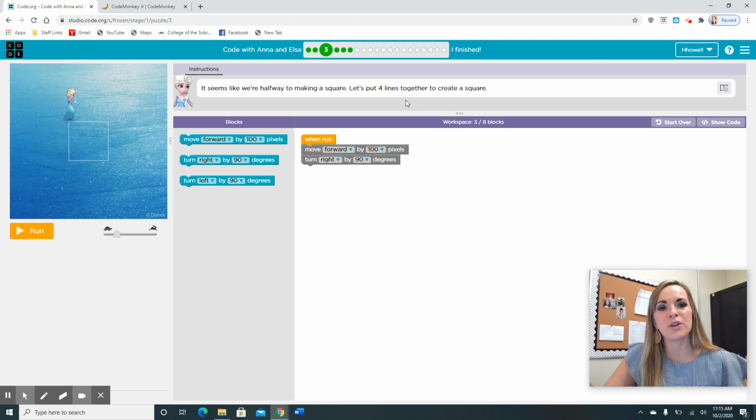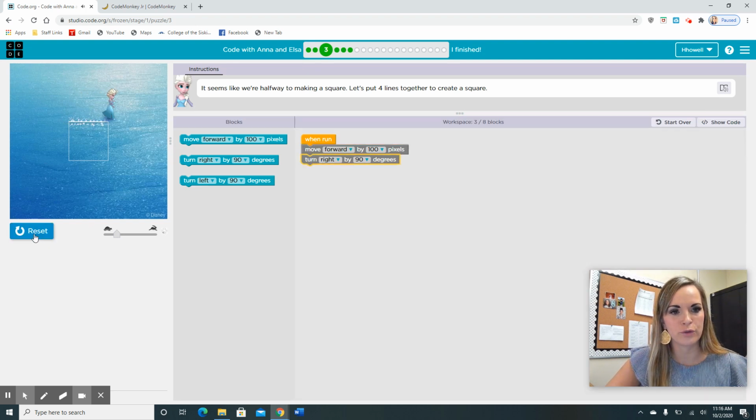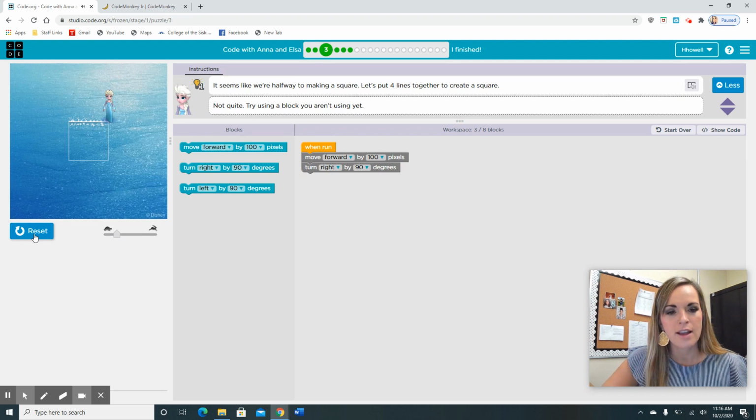Okay, so it looks like we're halfway to making a square. Let's put 4 lines together to complete a square. So here's your clue. You hit run and just see what these 2 blocks give you. She goes forward and she turns.